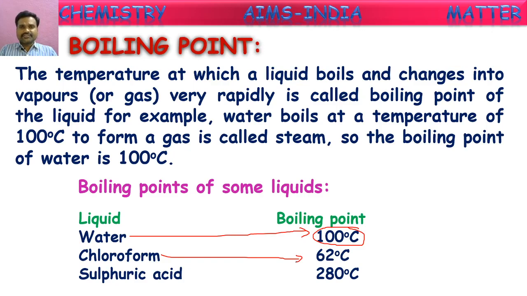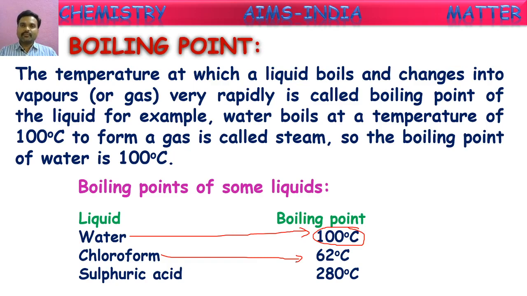Mostly in cinemas and serials, we see some people sprinkle some liquid on a kerchief and keep it on the mouth for kidnappings. By inhaling the fumes of that liquid, those people go into an unconscious state. That liquid sprinkled on the kerchief is chloroform. Inhaling chloroform causes us to go into an unconscious state.